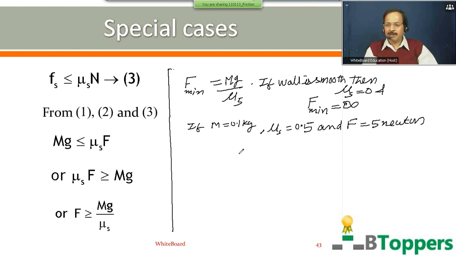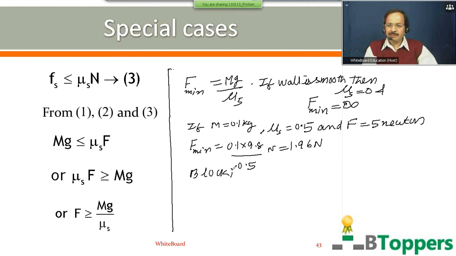What is the magnitude of friction on the block? You have to first check whether the block will be at rest or not. The block will be at rest if F is greater than or equal to mg by Us. So the minimum horizontal force required to keep the block at rest is mg by Us. Here m is 0.1 kg. Suppose g is given as 9.8 meter per second square, Us is 0.5. That means the minimum horizontal force required to keep the block at rest will be 1.96 newtons.